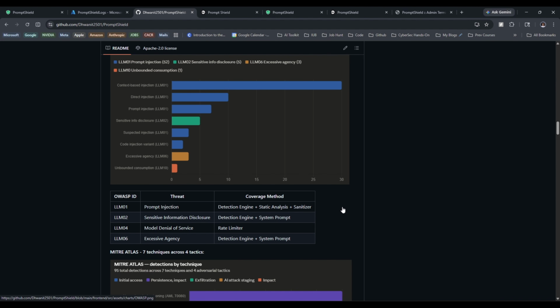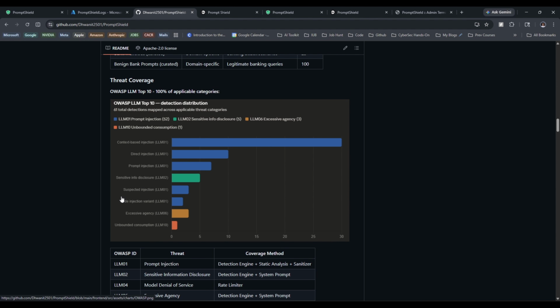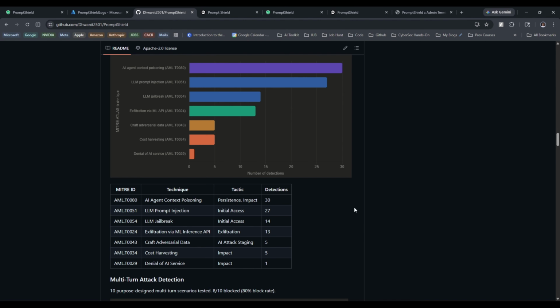If you see, most of these are mapped to context-based injection, which very much replicates how attackers like to attack these chatbots. Moving on to the MITRE ATLAS mapping. Here there were around 95 total detections across 7 techniques and 4 tactics. Here is the distribution for the detections.